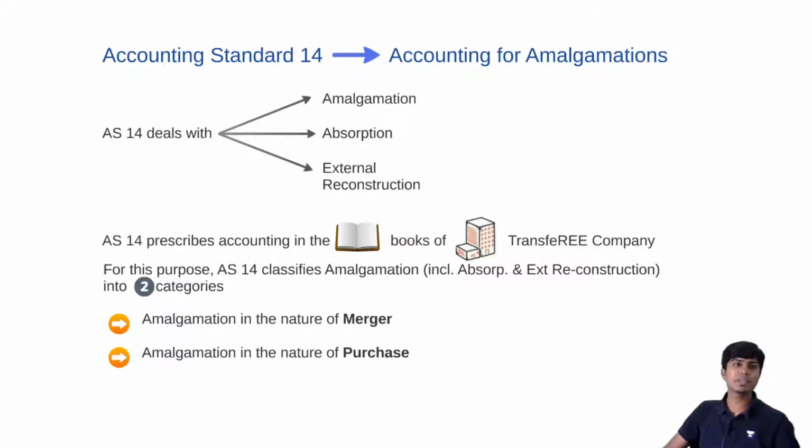About transferor company, AS 14 is silent, doesn't say anything. And for the purpose of accounting in the books of transferee company, the entire amalgamation is categorized into two broad classifications. Number one is amalgamation in the nature of merger. Number two is amalgamation in the nature of purchase.